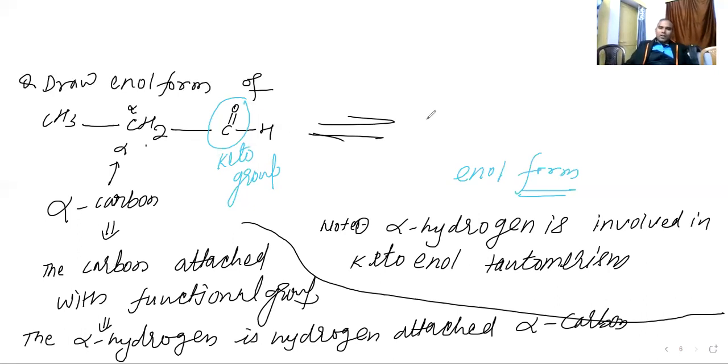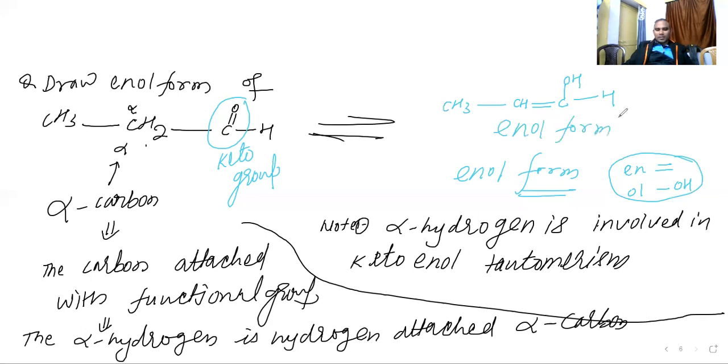See, enol. This is the keto form, right, sir? Enol means what? Double bond required. OH group and double bond required. So what will be CH3, CH3? Very good. Not a double bond here. Here will be CH2 double bond, and here C double bond O, H. This is the enol form. Yes, sir. This is the enol form that you need to practice more and more.